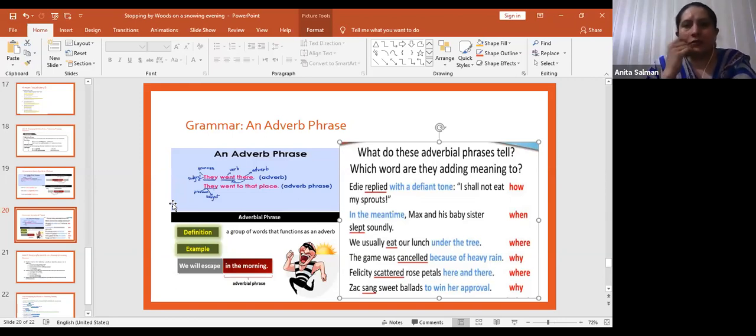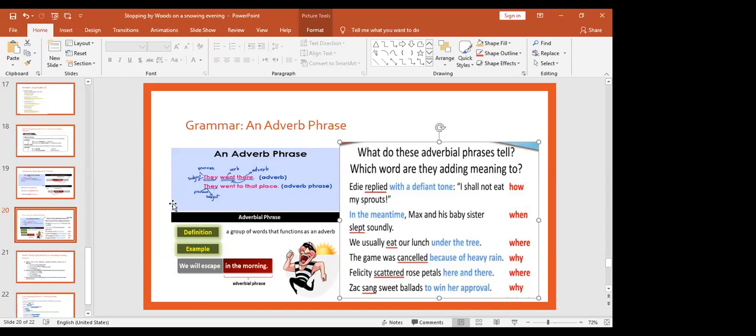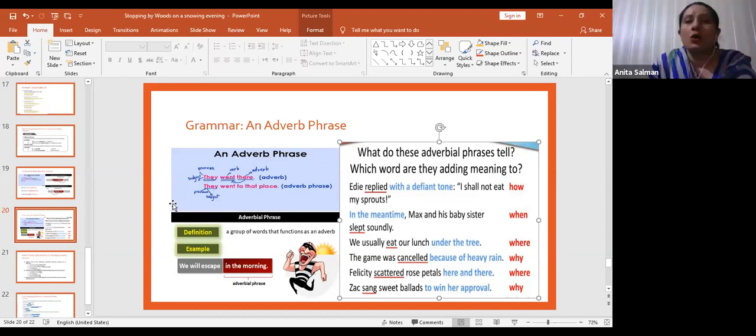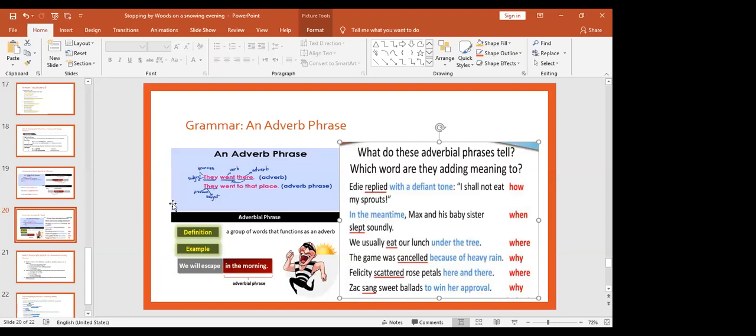Now look at the second example. In the meantime, Max and his baby sister slept soundly. When did Max and his baby sister sleep? In the meantime is giving us more information about slept. So when did they sleep?